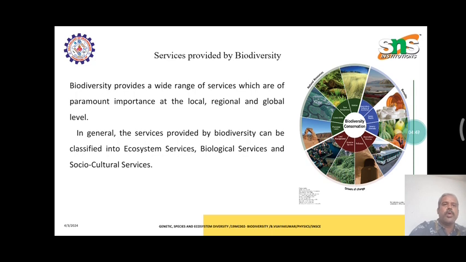Services produced by biodiversity. Biodiversity provides a wide range of services which are important at the local, regional and global level. In general, the services provided by biodiversity can be classified into ecosystem services, biological services, and social and cultural services.